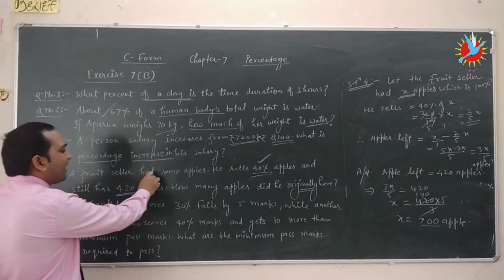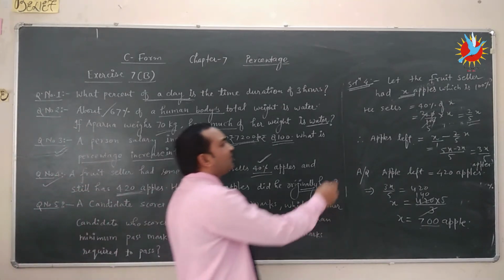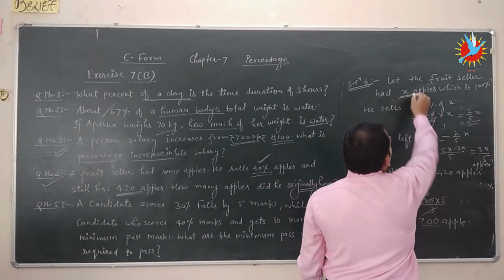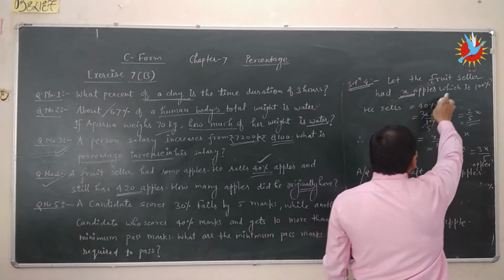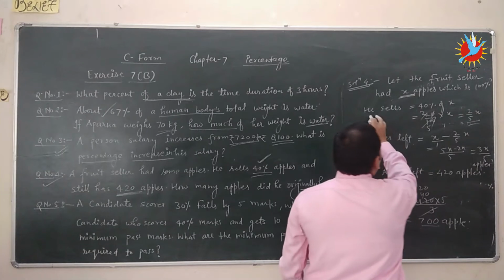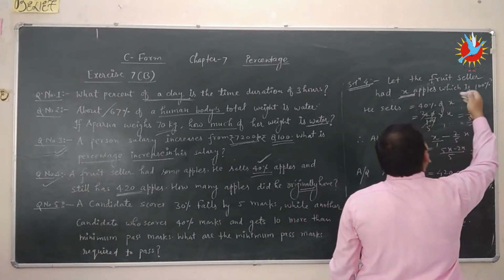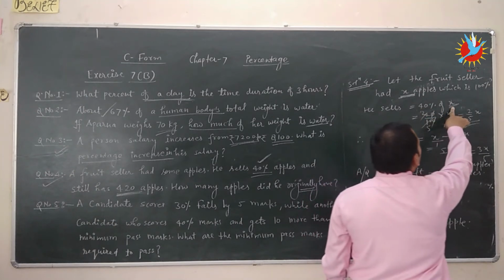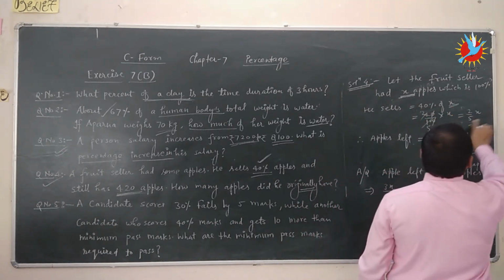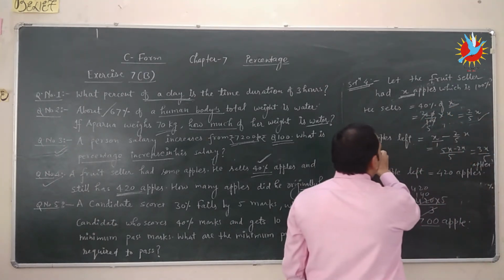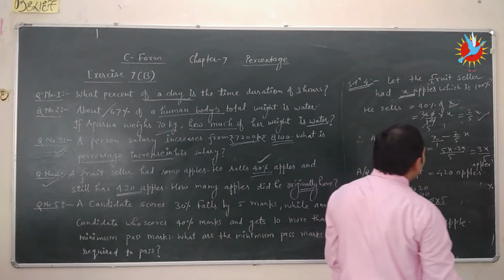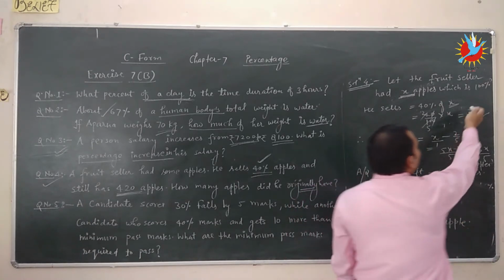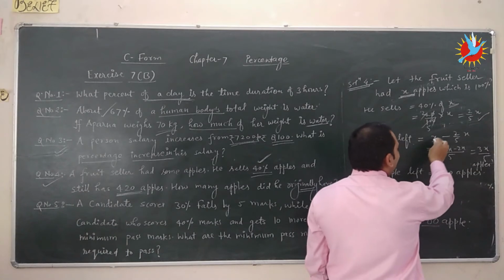A fruit seller had some apples. Consider the fruit seller had x apples, which is 100%. He sells 40% of total apples. So 40% of x is 2x upon 5. And how many apples are left after selling 2x upon 5 apples?